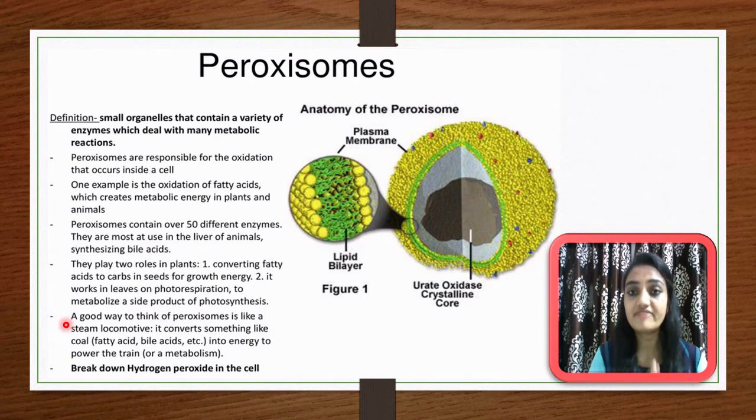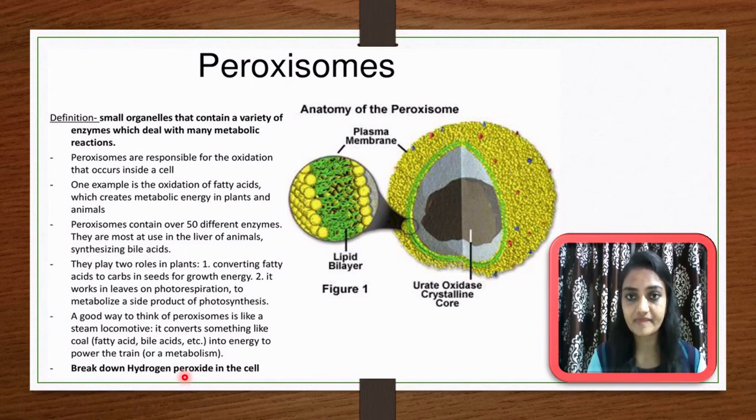We can compare a peroxisome with a steam locomotive, like in a train. You know very well that in a train, coal is converted into energy. Here the same thing happens: fatty acids and bile acids are converted into energy by metabolic reactions, and in this way the peroxisome plays a very important role in metabolism. It also breaks down hydrogen peroxide in the cell. This hydrogen peroxide is very toxic for any cell, and that's why it is broken down.